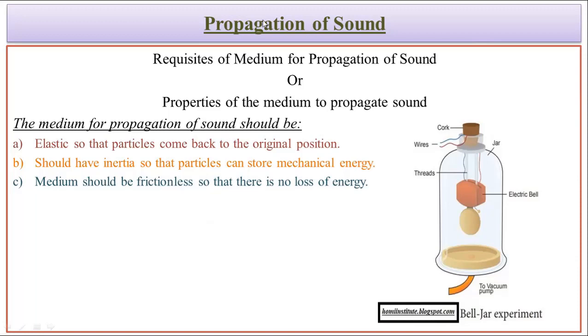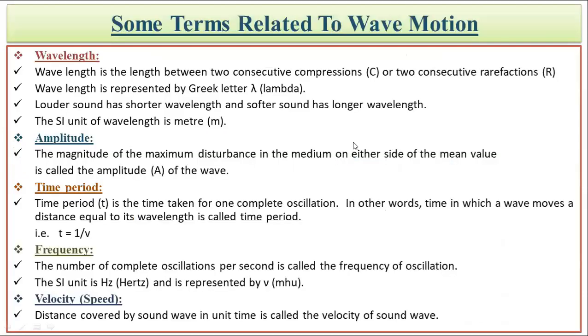And when we come for all these things, then we can understand one very simple principle: sound cannot be heard in a vacuum, because there is no medium. If there is vacuum, then there is no medium. So what would happen? It will not carry the vibration. It will not cause the propagation of sound. So the propagation of sound is not possible in vacuum, but it can be possible in any of the states of matter, whether it is solid, liquid, or gas.